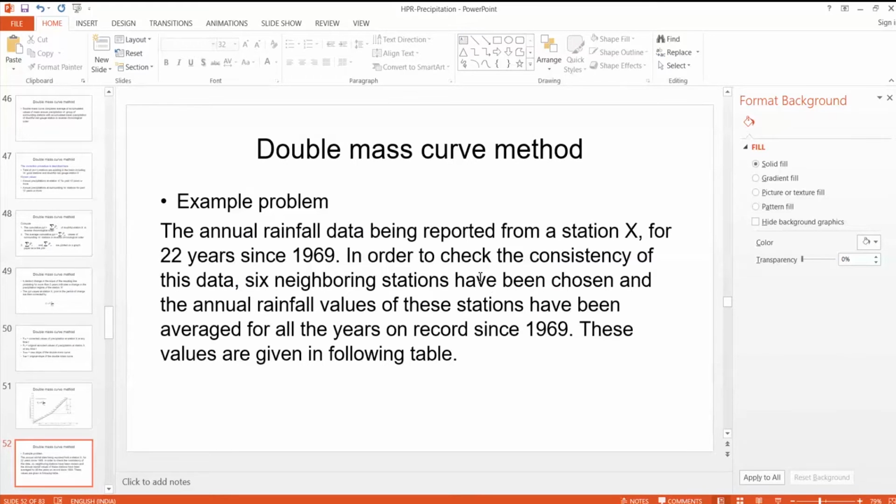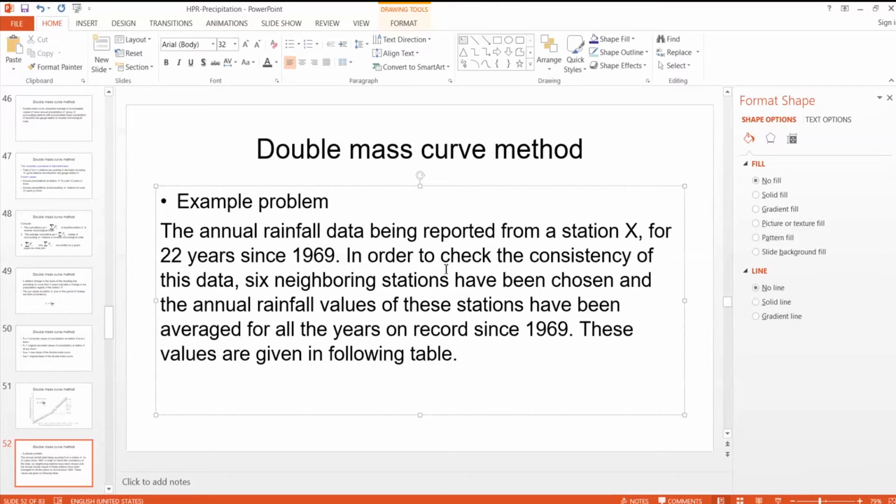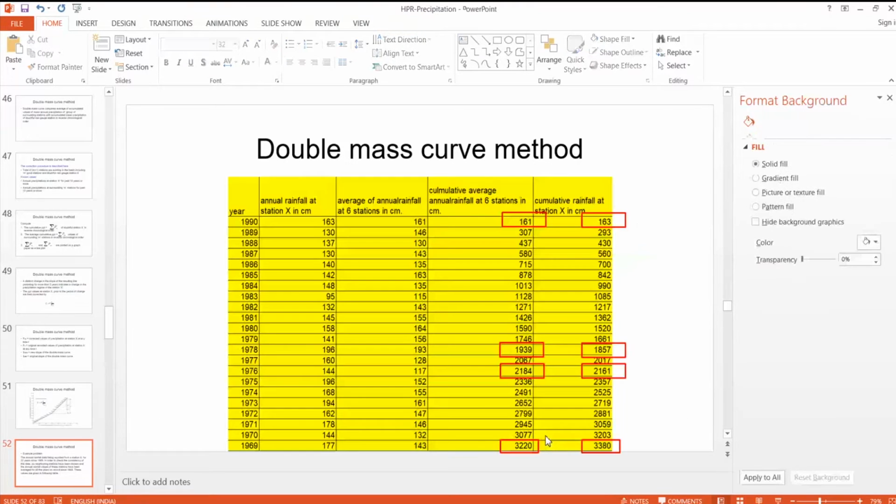So the annual rainfall data being reported from the station X for 22 years since 1969. In order to check the consistency of this data, 6 neighboring stations have been chosen, and the annual rainfall values of these stations have been averaged for all the years since 1969. So these values are given in table. Okay, so this is a table.